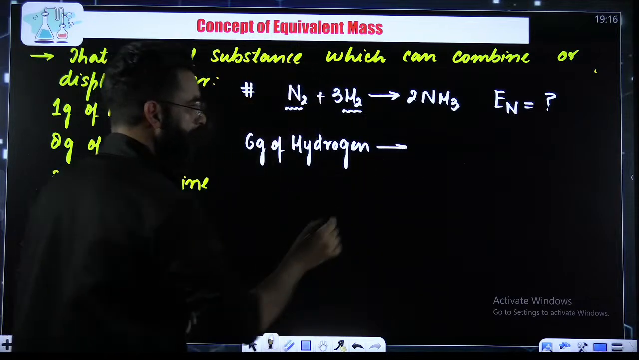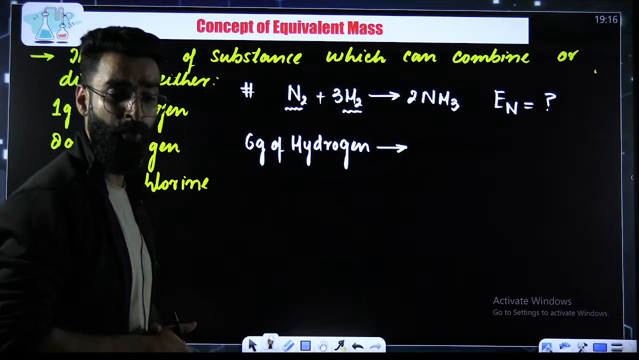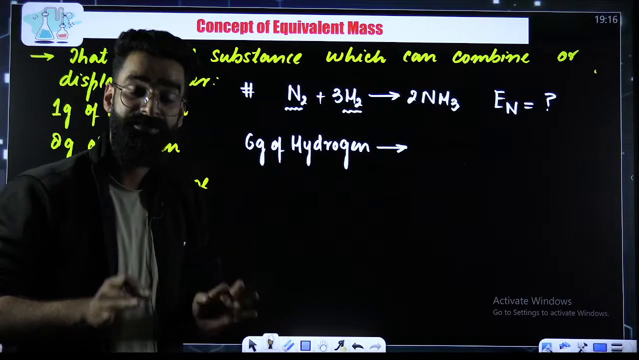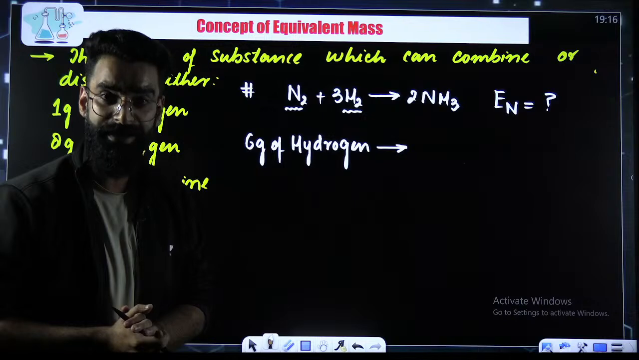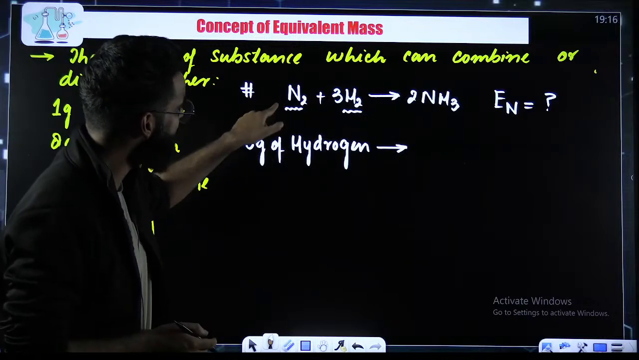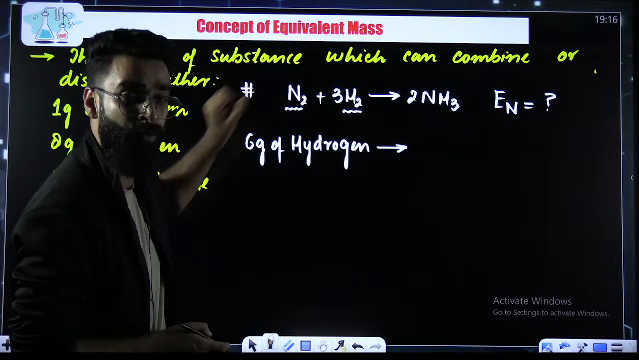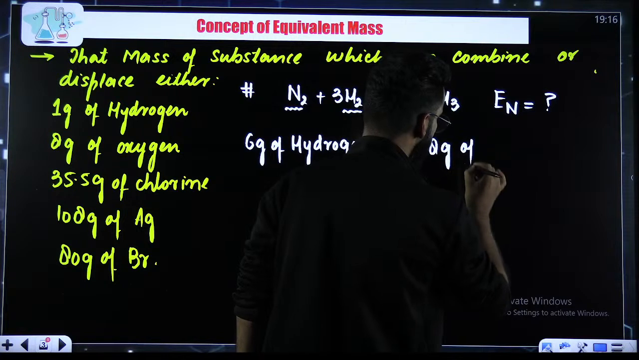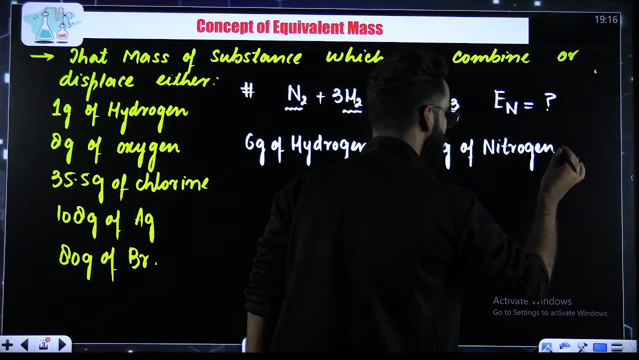Now tell me one thing, people. What is the molar mass of N2? Molar mass of N2 is 28 grams. That means the mass of 1 mole of N2 is 28 grams, right? Look here. I have got just 1 mole of N2 over here. So instead of this 1 mole of N2, I'll just write 28 grams of nitrogen. Right?